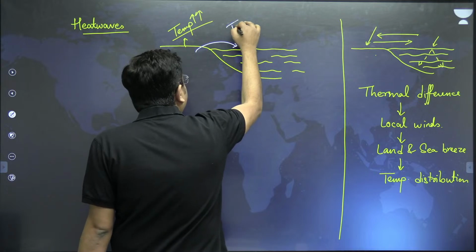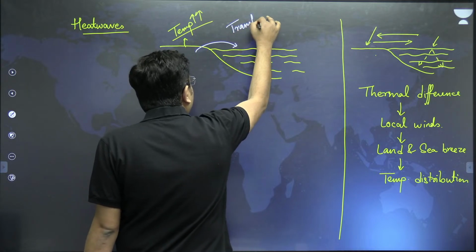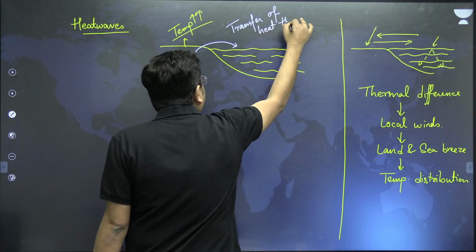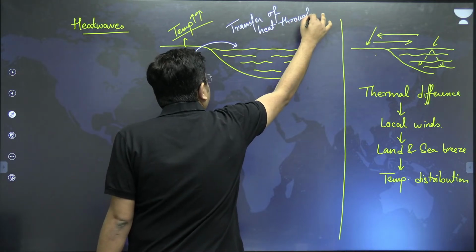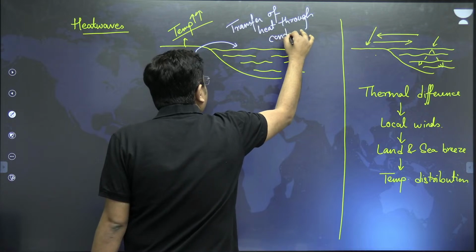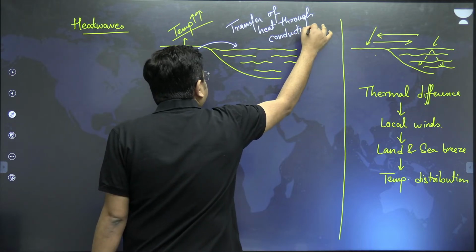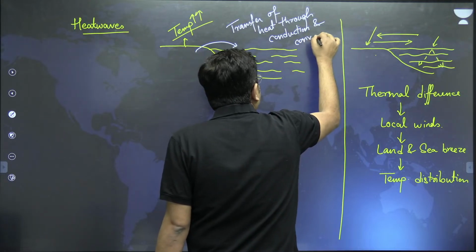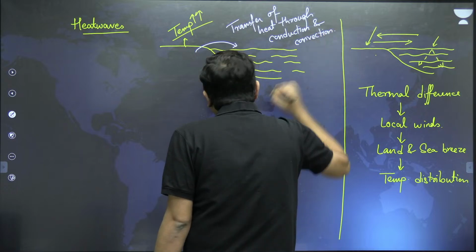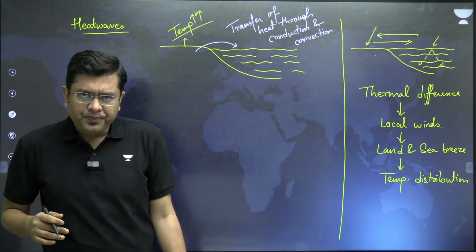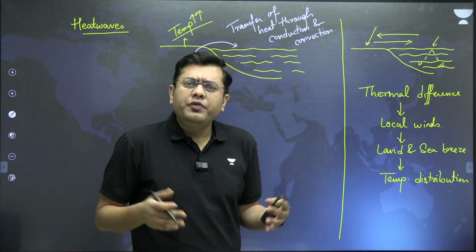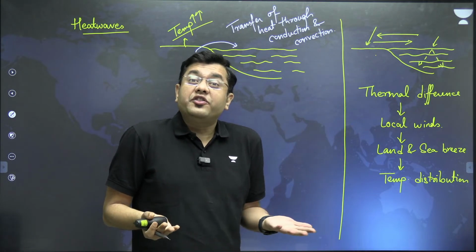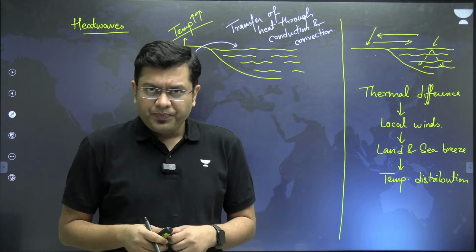So, transfer of heat through conduction. And eventually, convection will lead to distribution of heat within the water. Now, if the heat is transferred to the water, what does that lead to? It can lead to a rise in sea surface temperature, but why are we experiencing sea level rise here?